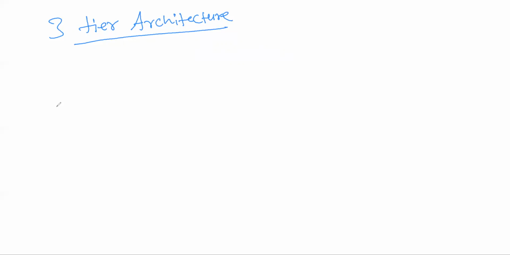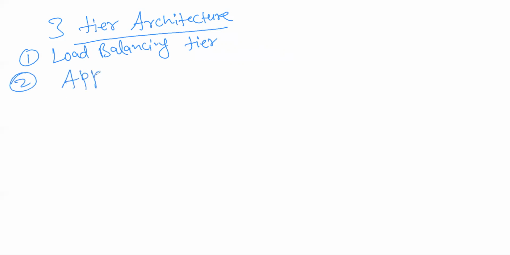Okay. So one we see like load balancing here. Second one we keep as application tier. Third one you see database tier. Making sense? Three-tier architecture. Did we discuss?